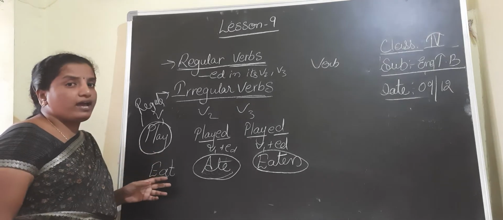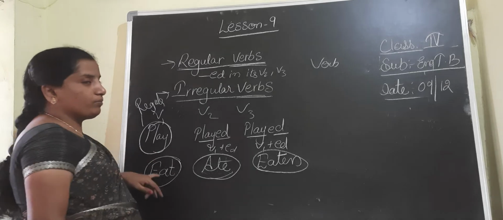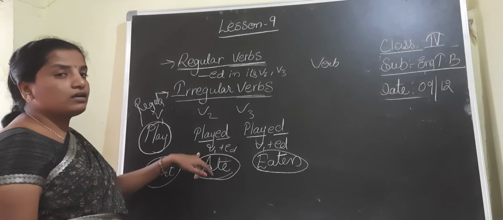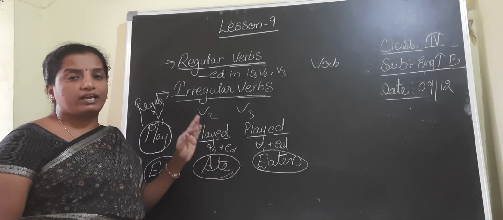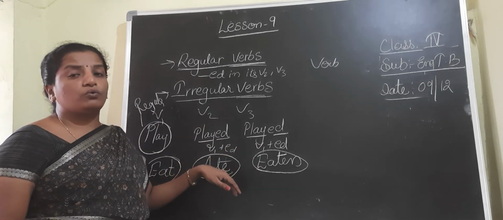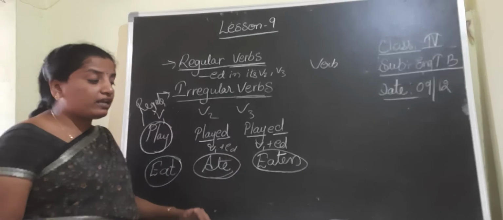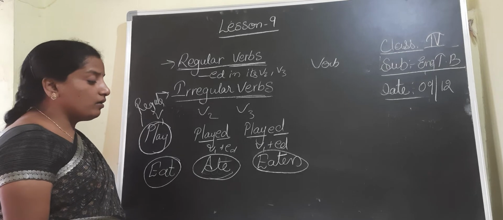They are known as irregular verbs. Now it is clear: the verbs which take ed in v2 and v3 form are known as regular, and the verbs which form v2 and v3 in an irregular manner are known as irregular verbs.